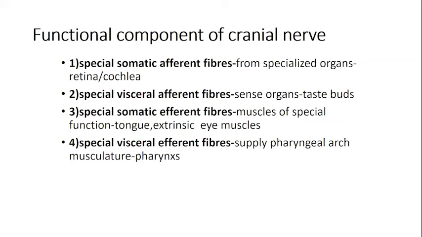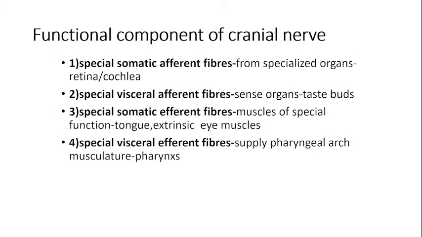So visceral is always going to be all your sensations, pain, etc., which come and go from the viscera of your body. You should know whether it is skeletal muscle or smooth muscle. And somatic is going towards the periphery. The general would be in the spinal nerves, which is going to take your general portion, and your special portion is concerned with your special sensation. So these are the functional components of the cranial nerves and the spinal nerves.